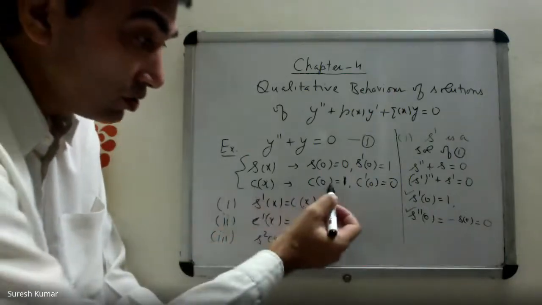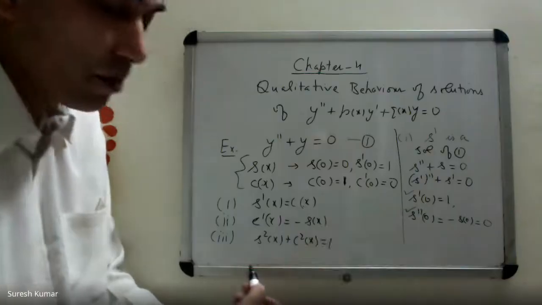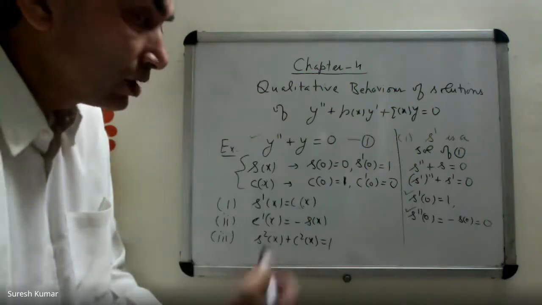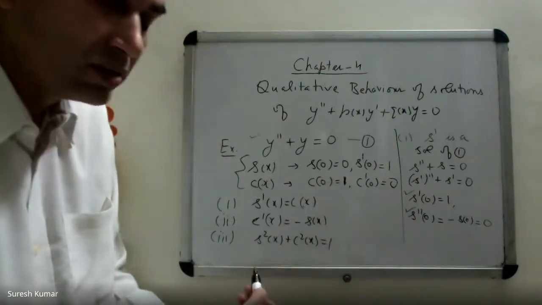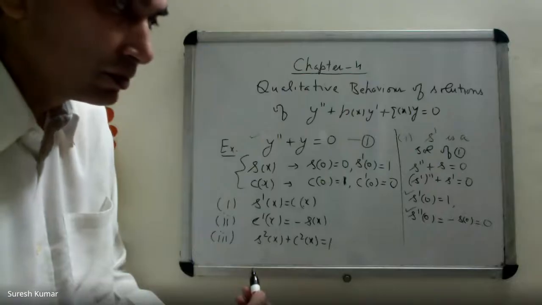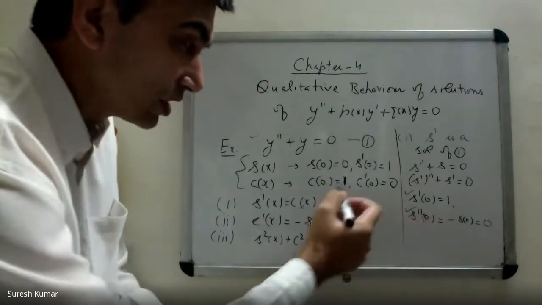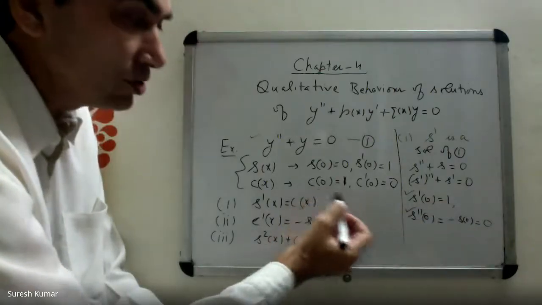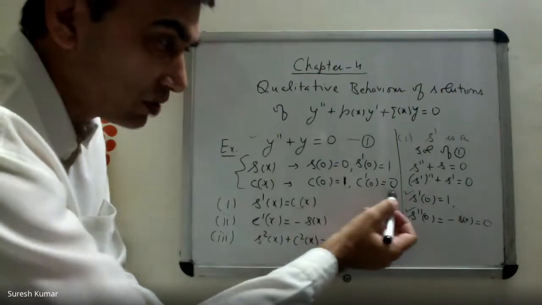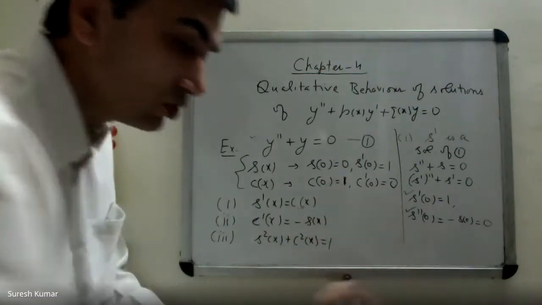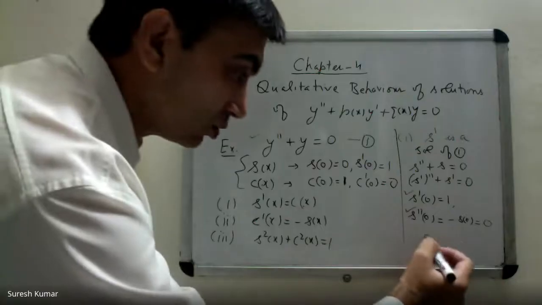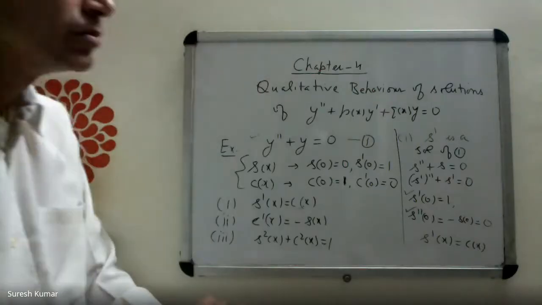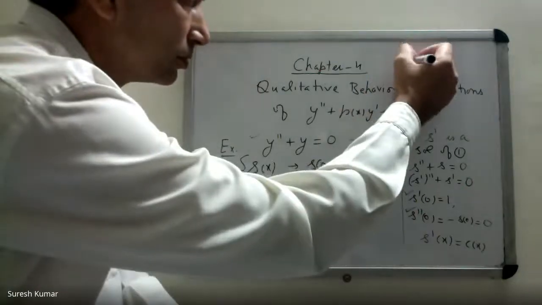Now see, C(x) is also a solution satisfying the same conditions. You know that this initial value problem has a unique solution. S prime is a solution satisfying S prime(0) is 1, S double prime(0) is 0. C is also a solution satisfying C(0) is 1, C prime(0) is 0. What does that mean? By uniqueness of solution, you must have S prime(x) equal to C(x). Do you recall that theorem?